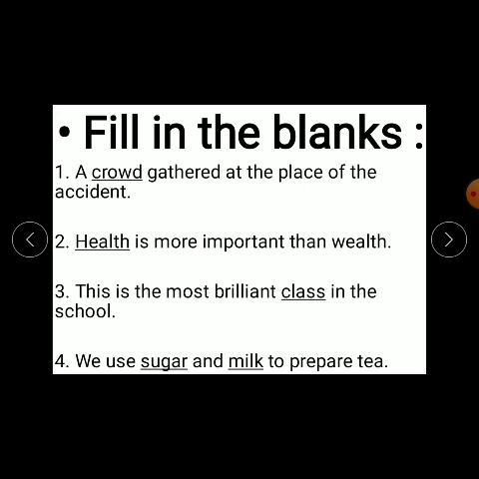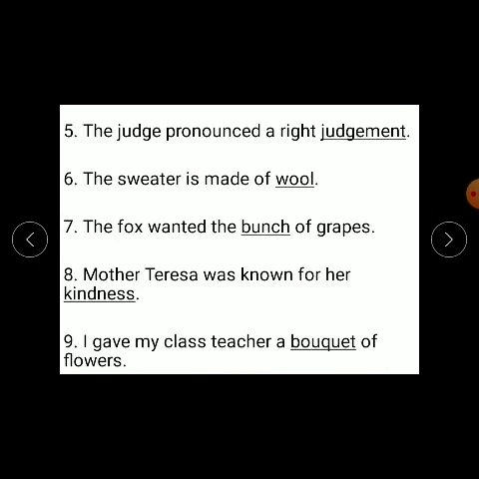Number 4, we use sugar and milk to prepare tea. Now to make tea, they are telling you which material is used. So which materials are used? Sugar and milk. So sugar and milk is a material noun. Then number 5, the judge pronounced a right judgment.